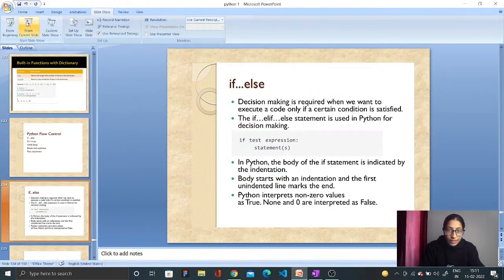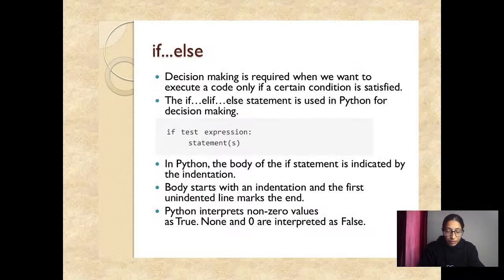It is your if else. Now what is if else and how does it perform with the conditional part? Decision making is required when we want to execute code only if certain conditions are satisfied, correct?